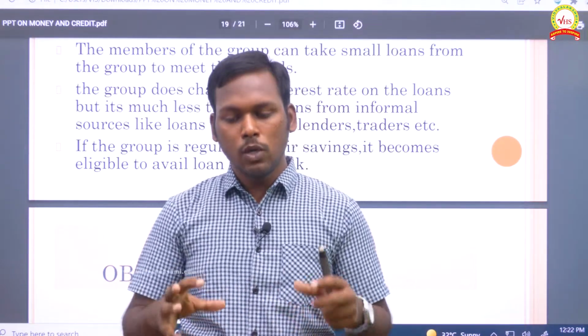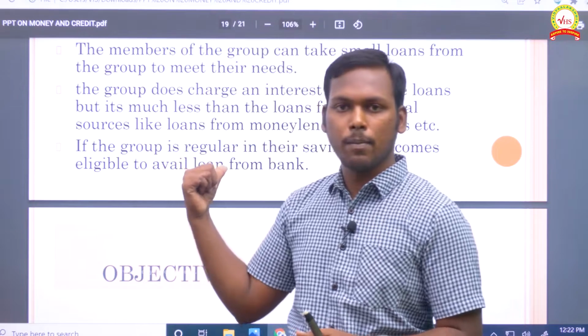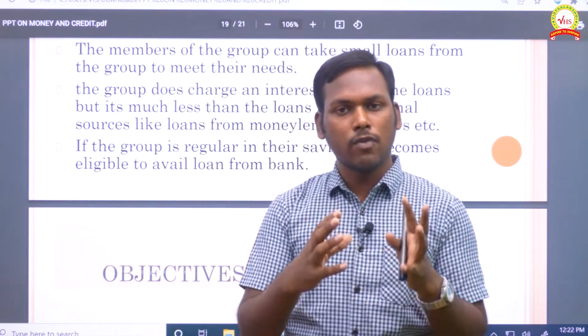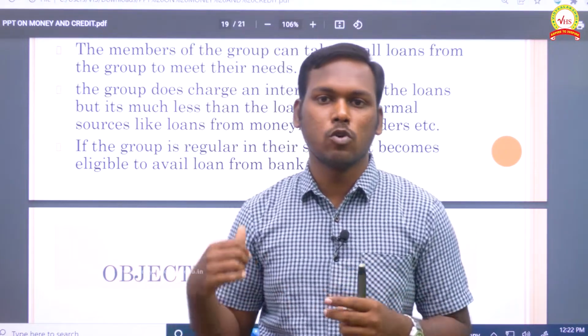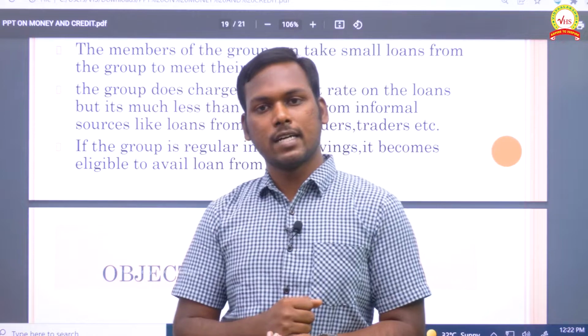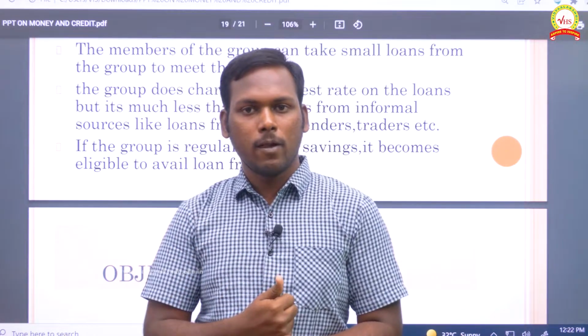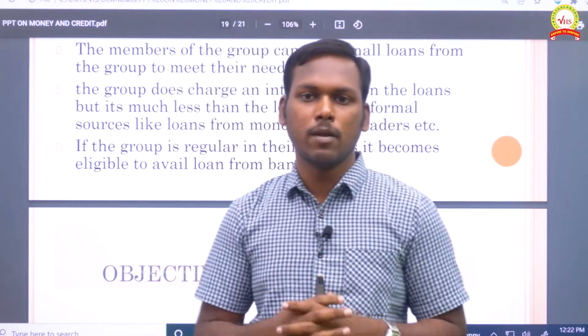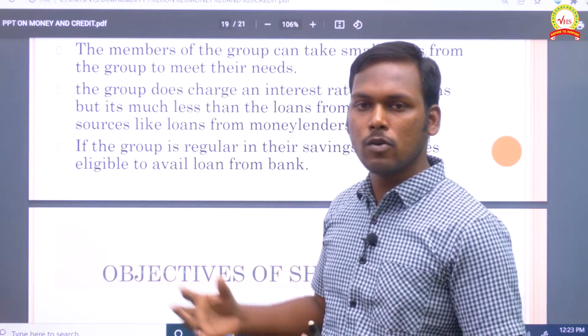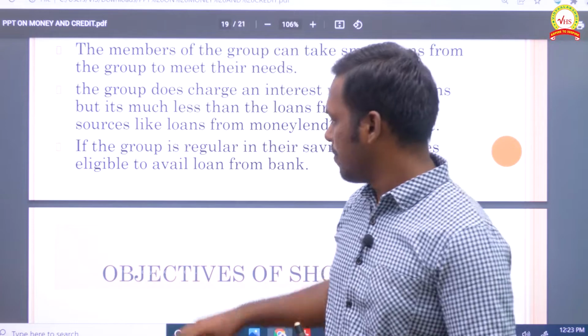This is how, through the self-help group, the poor households can reach the bank, that is the formal sector, directly. This is the motto. And in order to save the people from informal sectors like money lenders, we go ahead with self-help groups. This is a great, massive step taken by the government in order to save the poor households.